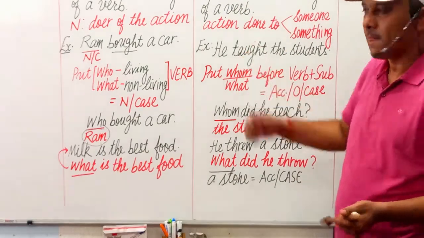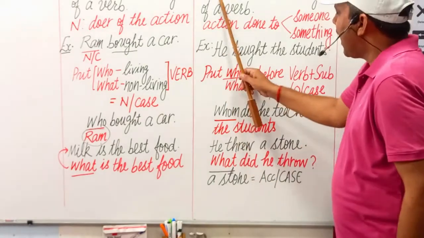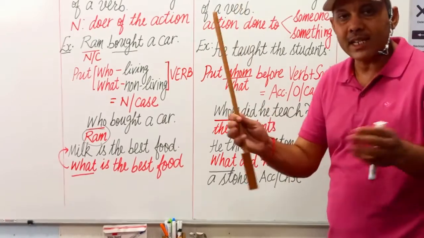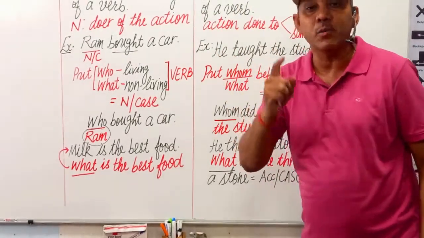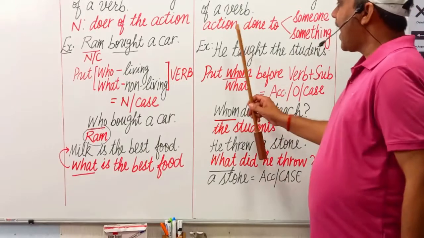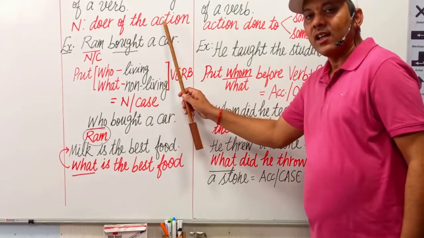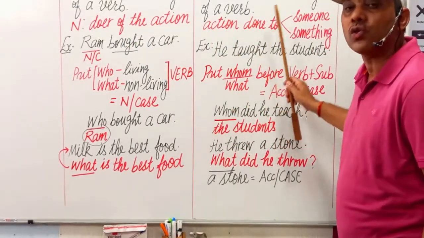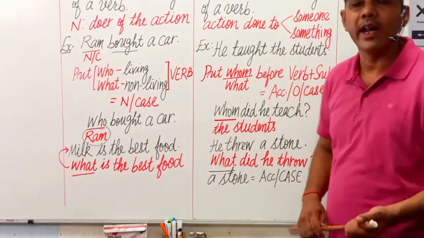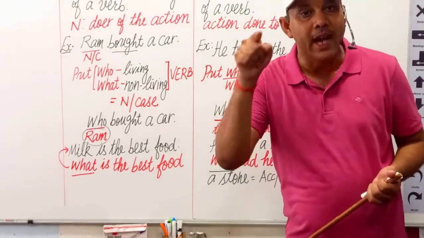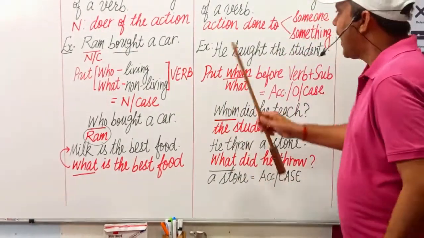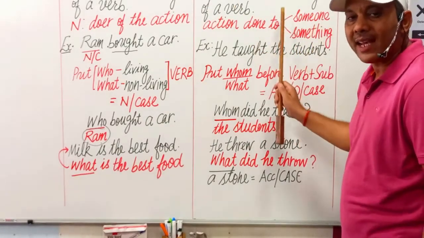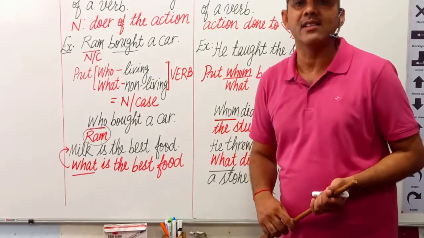How do we find it? Let us see. Noun is used as an object of a verb. किसी भी सेंटेंस में नाउन किसी वर्ब के ऑब्जेक्ट के रूप में भी काम करता है. Doer of the action is known as subject. In the same way, action done to someone or something is known as object of the verb in that particular sentence. Action done by the subject is known as object.